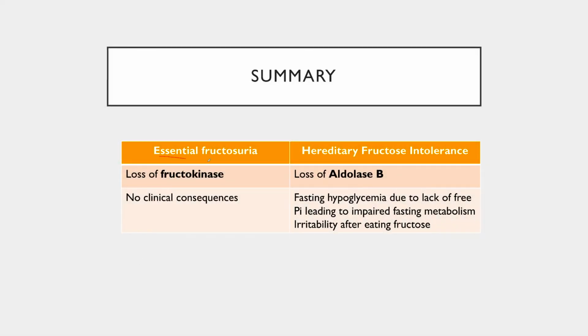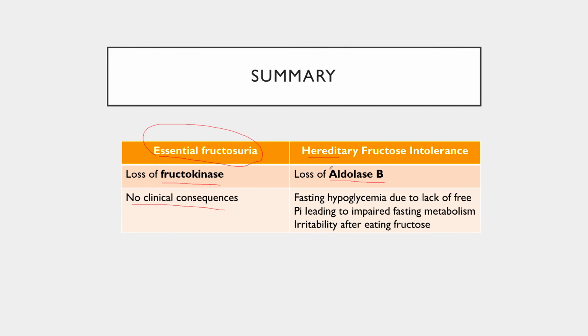So again, in essential fructosuria, our deficient enzyme is fructokinase. Loss of fructokinase has no clinical consequences, as in this case, fructose is not phosphorylated and it's not trapped in the cell. This is in contrast to hereditary fructose intolerance. This is due to a lack of aldolase B. Aldolase B, again, is our rate-limiting step for fructose 1-phosphate metabolism.